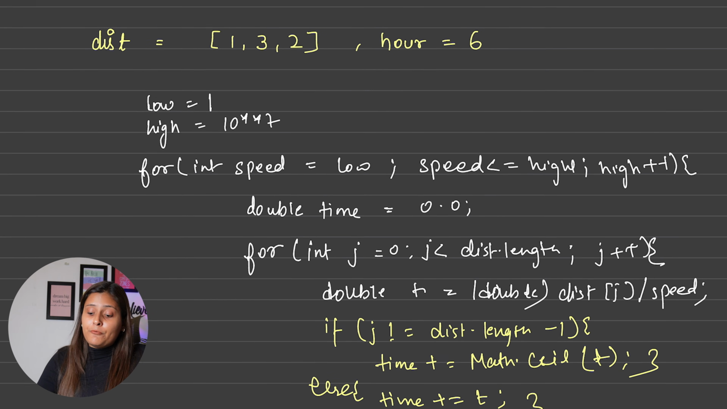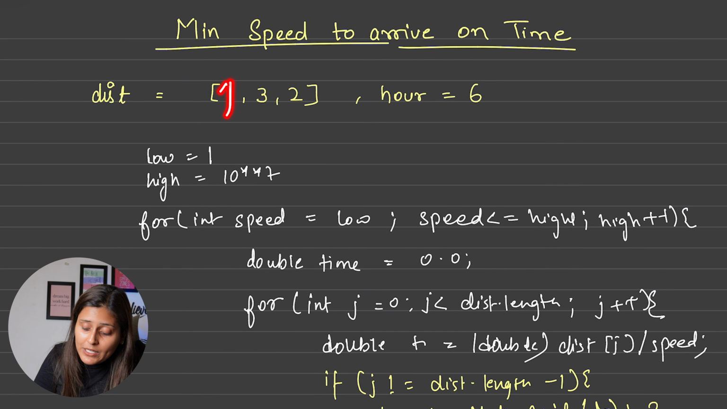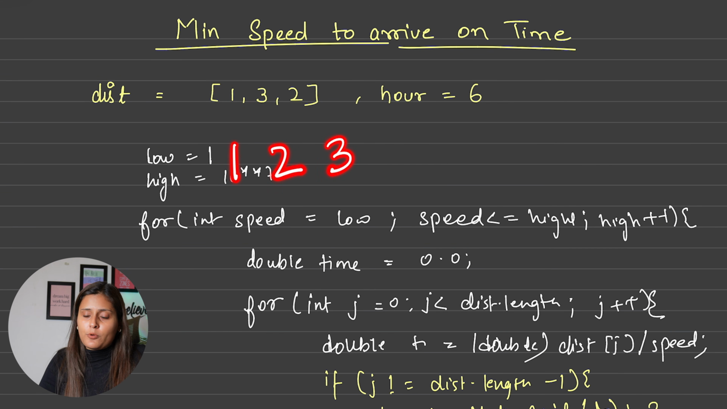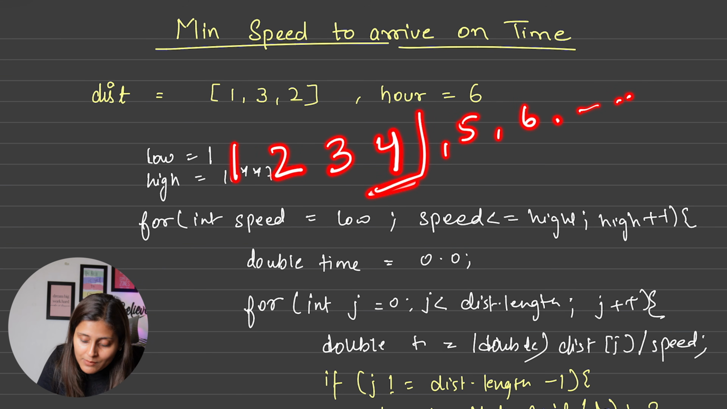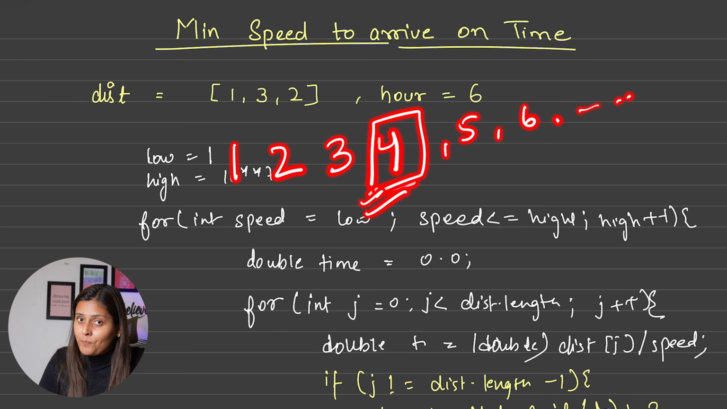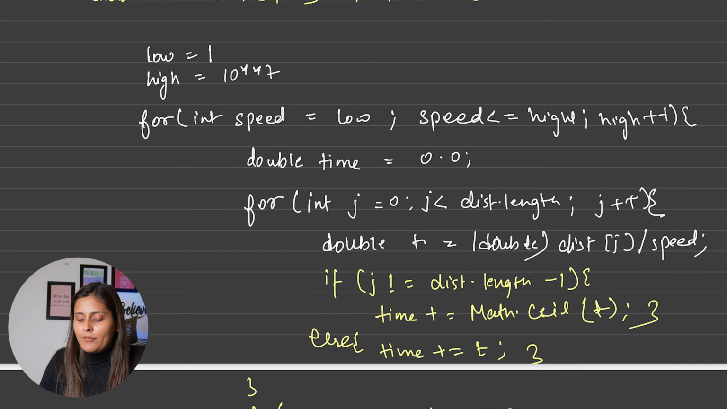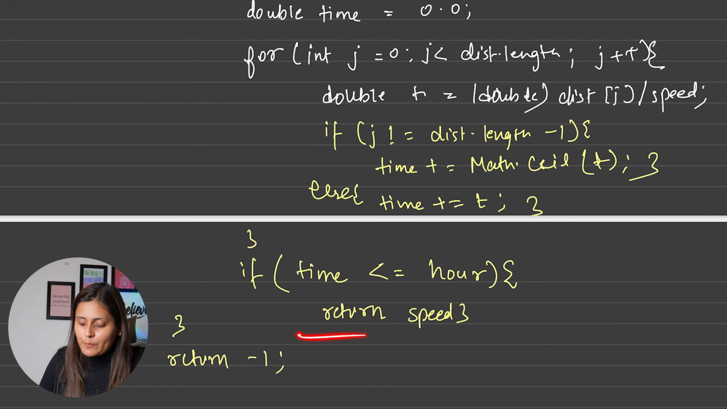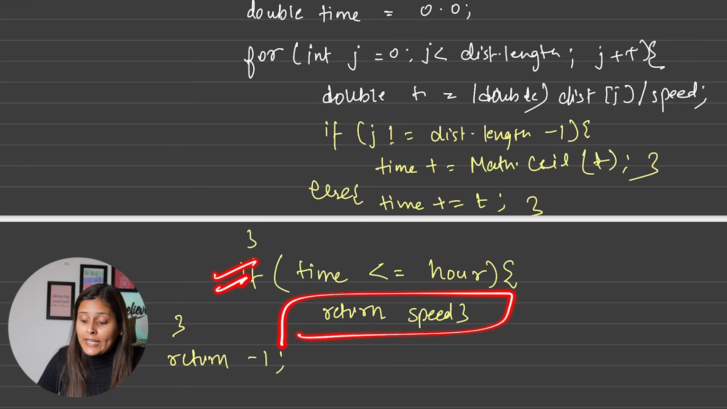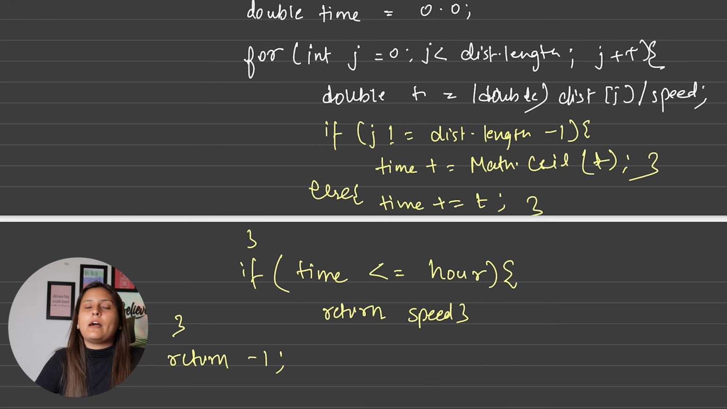Why? Because here we are starting from the minimum speed 1 only. Suppose 1 was not possible, with 2 it is not possible, with 3 it is not possible, and with 4 it is possible. So definitely if with 4 it is possible, then 5, 6 are possible as well. So 4 is the only minimum speed which we have to return. Hence in this case we need not compute the minimum, because the speed at first which hits this true case will be our minimum answer.